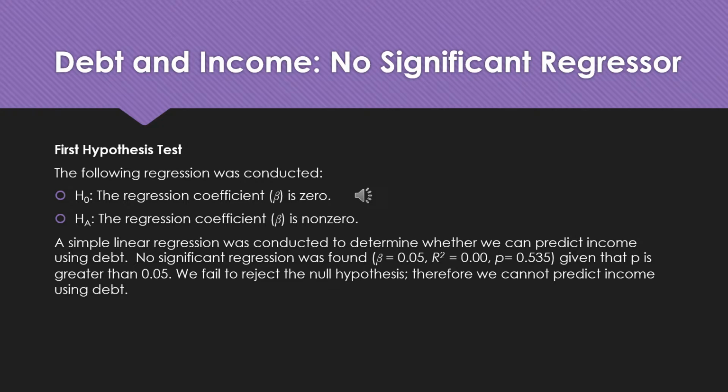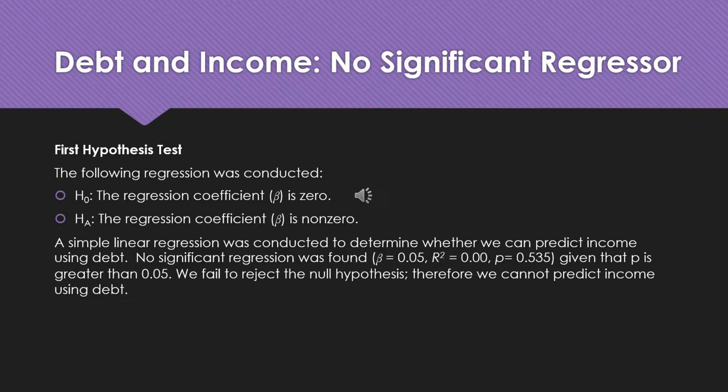For the first hypothesis test, the following regression was conducted. The null hypothesis: the regression coefficient is 0. Our alternative hypothesis: the regression coefficient is non-zero. A simple linear regression was conducted to determine whether we can predict income using debt. No significant regression was found.